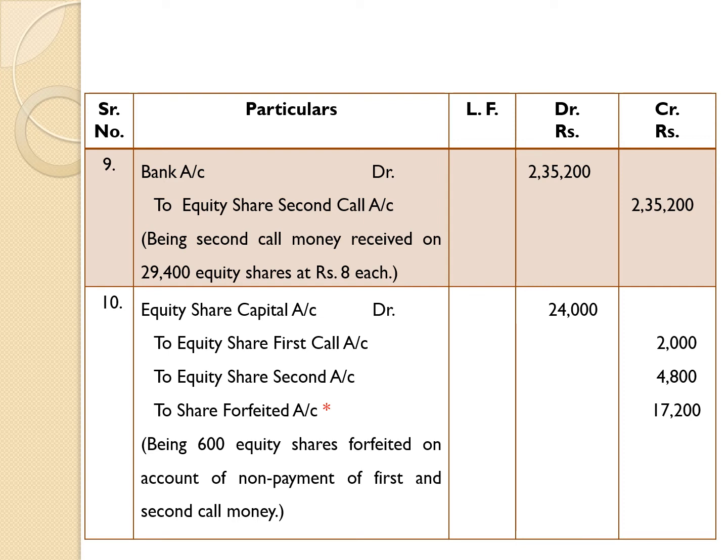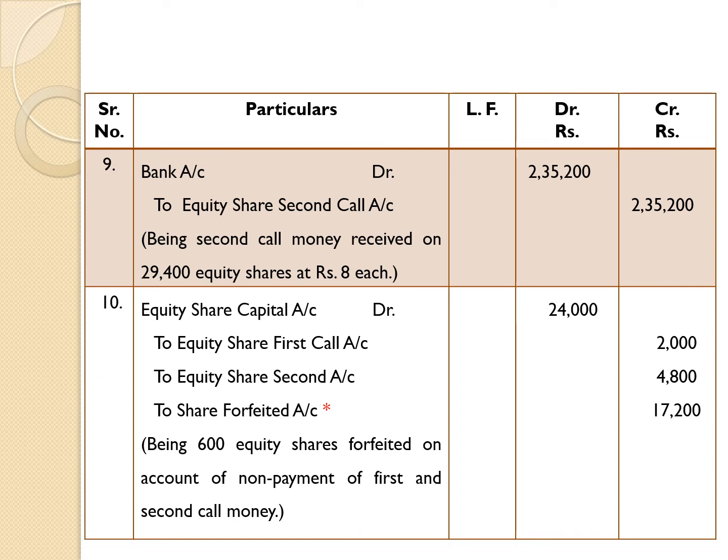Therefore, we are passing entry as bank account debit 2,35,200 to equity share second call account 2,35,200, being second call money received on 29,400 equity shares at rupees 8 each.